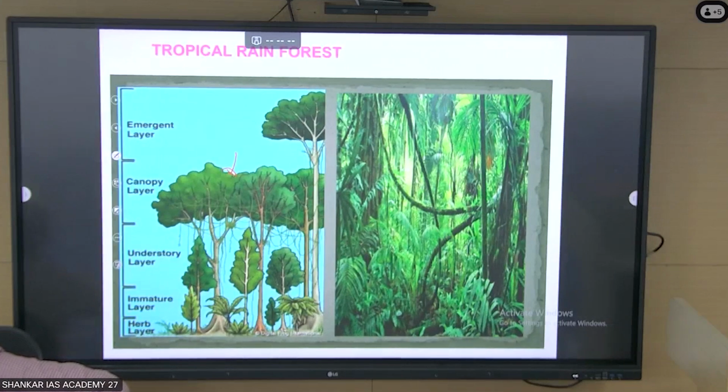When there is dim light at the forest floor, how will the vegetation be, rich or poor? Poor, because sunlight is not penetrating much, because the canopy blocks the sunlight. So point number 3, sparse vegetation, S-P-A-R-S-E, sparse means less. Sparse vegetation at forest floor due to dim light.